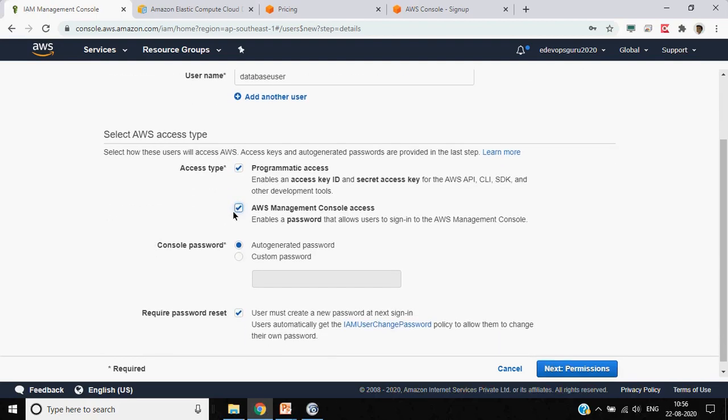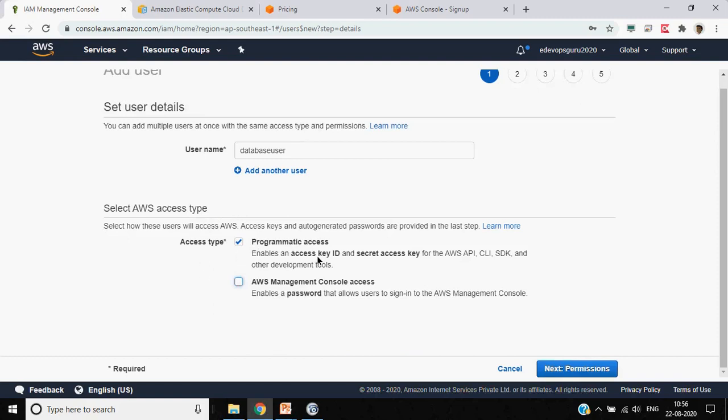What happens if I use access type as programmatic while creating the account is that I will get an access key and secret key, which I need to save securely, so that whenever I have to use the AWS CLI or SDK, I will use it.